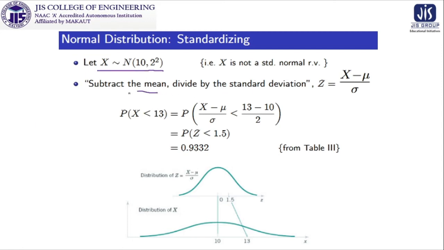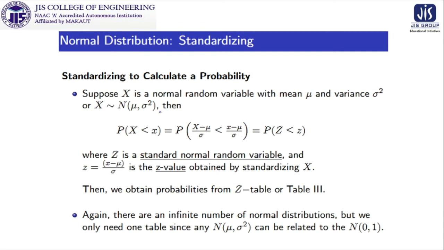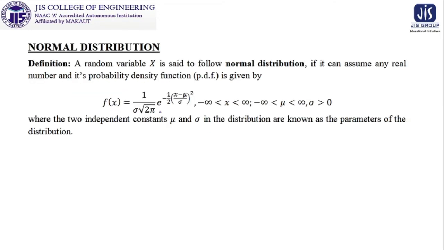We can subtract the mean, then divide by the standard deviation, in the process already discussed, and we can extract this information after getting this structure from the table. So construction of this particular line is the most important thing, not this one, because you can get it from the table, or nowadays it can be available from a calculator, most probably in some advanced calculators, or in the system, the online resources. So this is the process of standardizing to calculate the probability, and we will get it from the table, already discussed.